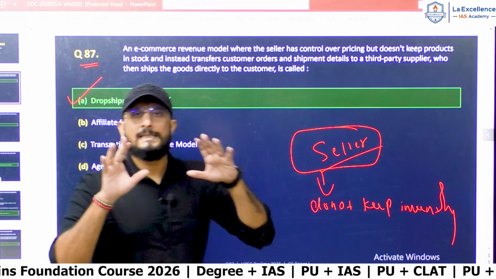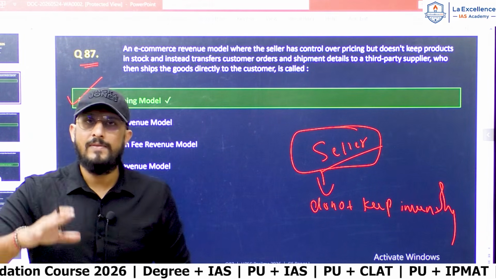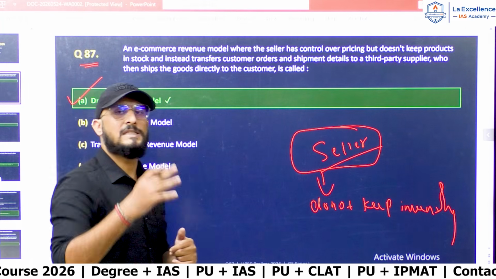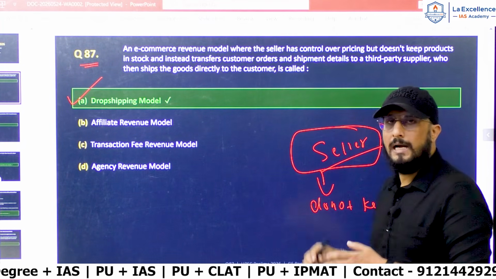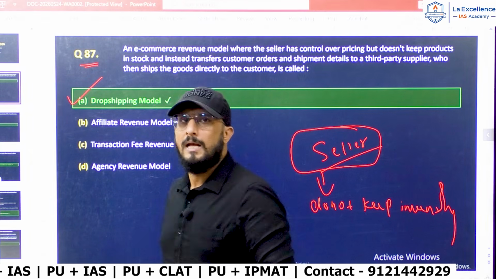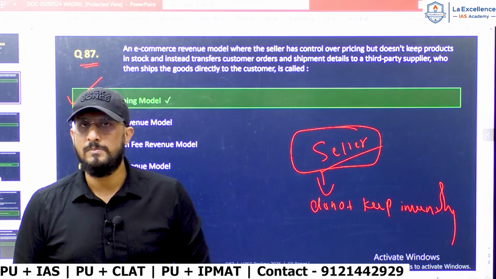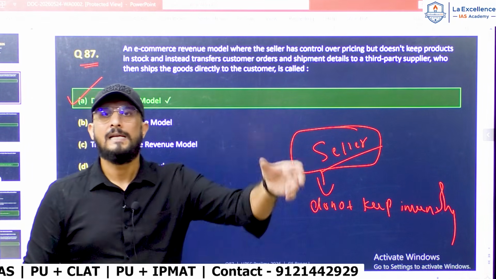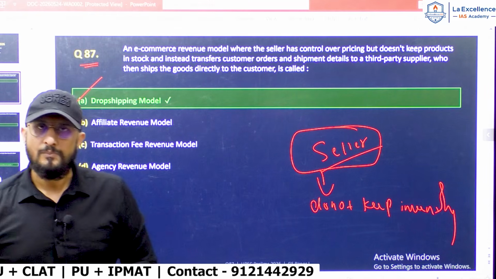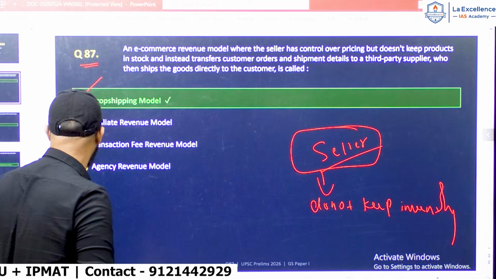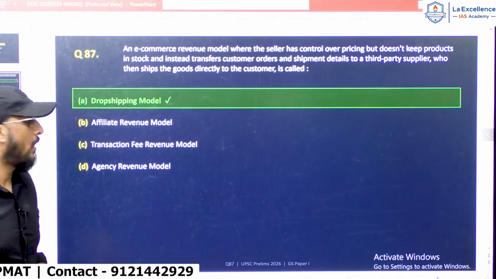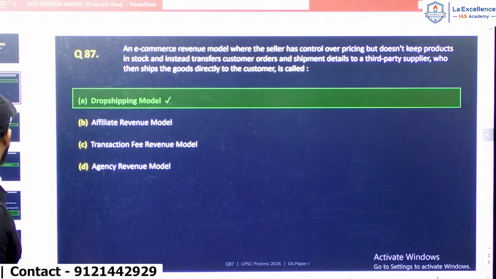Right. So he sets the prices, and then the order is shipped by the supplier. Now, the seller doesn't keep inventory. He doesn't buy the product himself. He only connects the buyer to the supplier. So he is an intermediary. So the correct answer here is option A, drop shipping model.